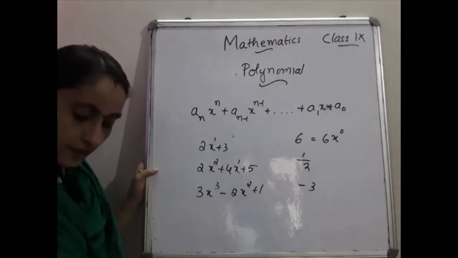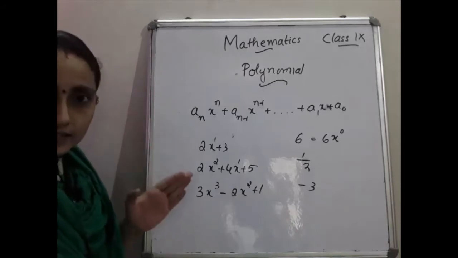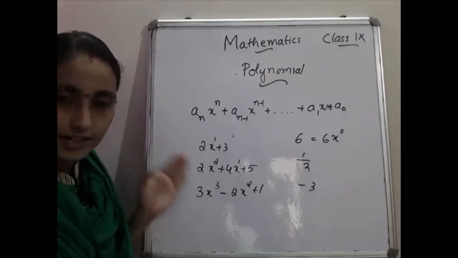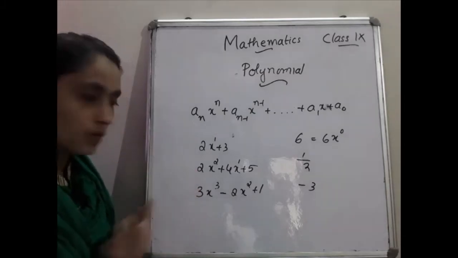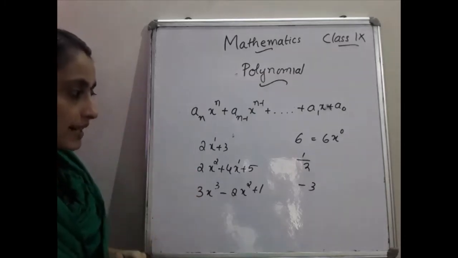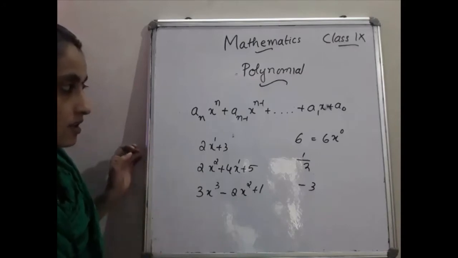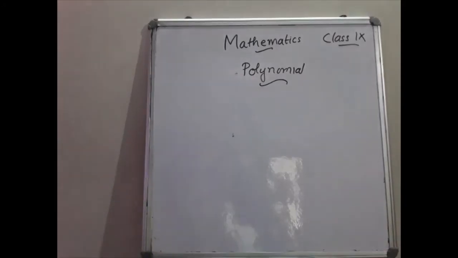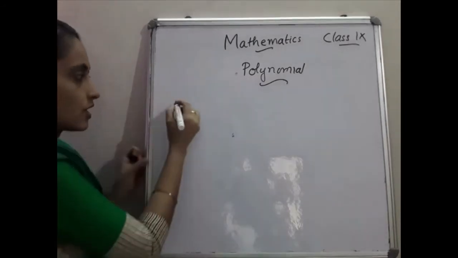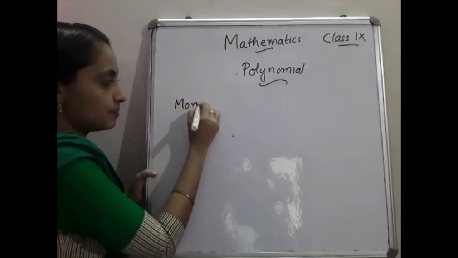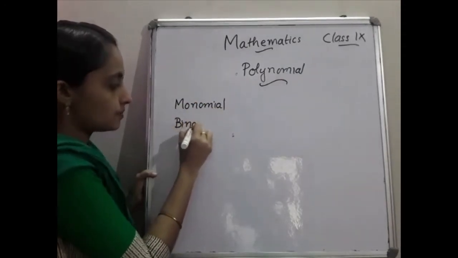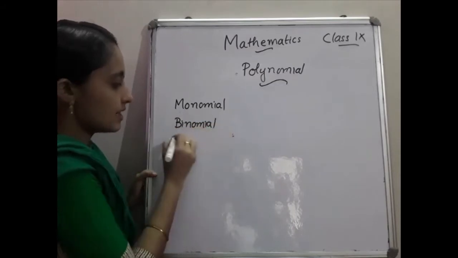Okay, so I think you are clear with these: monomial, binomial, linear polynomial, quadratic polynomial, and cubic polynomial. Then we will move to the next one. So hope you understood this much. Okay, next we will move to another classification. You already know what you mean by monomial, then binomial, and then trinomial.